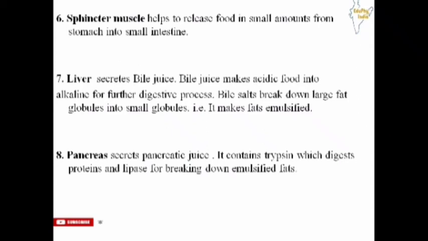Now, eighth is pancreas. So, this pancreas secretes pancreatic juice, and the pancreatic juice contains trypsin, which digests proteins, and lipase for breaking down emulsified fats. So, now you are able to understand why bile juice or bile salt produces these emulsified fats for the action of lipase on these emulsified fats.